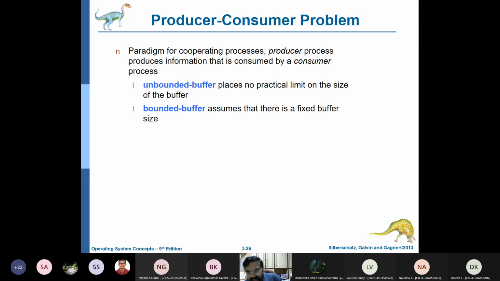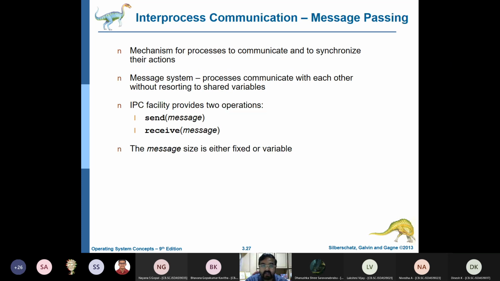So there should be some arrangement such that the producer is producing and the consumers are able to consume. That is a simplistic example of the producer consumer problem. It is the same example: your mom is going on making hot piping dosas, and 3 or 4 people are sitting at the dining table consuming the dosas, but it should be consumed in such a way that you are able to consume it. It should not overflow and the dosas should not go waste. This is, simply speaking, the producer consumer problem.